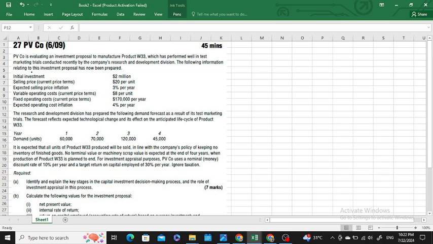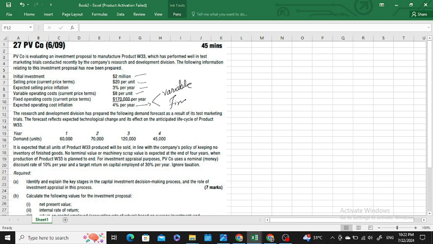It has an initial investment of 2 million, whereas the selling price per unit is 20. Expected selling price inflation is 3% per year. Variable operating cost is 8 per unit, whereas the fixed operating cost is 170,000 per year. Expected operating cost inflation is 4%, which would apply on both the variable as well as the fixed cost.